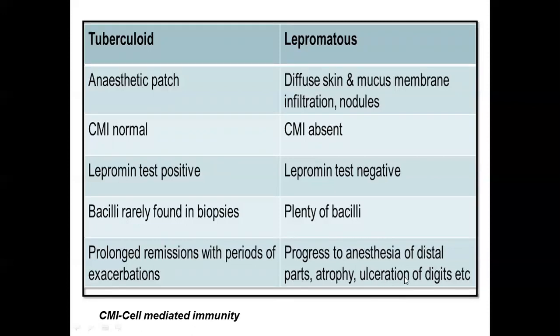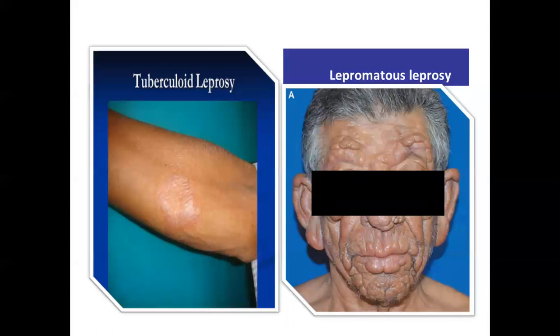So the picture that comes to our mind whenever we think about leprosy is usually that of lepromatous leprosy, because it is associated with all kinds of gross deformities, ulceration of digits, and the characteristic facies called the leonine facies or the lion-like facies. So this is a picture. Tuberculoid leprosy is characterized by an anesthetic patch, whereas you can see in lepromatous leprosy there is diffuse infiltration of the skin and a nodular appearance to the facies, and this facies is called the leonine facies.